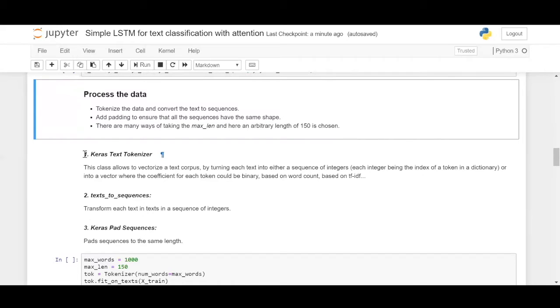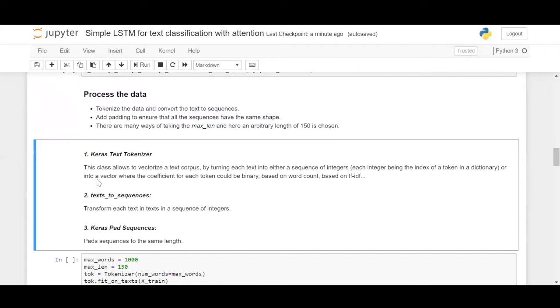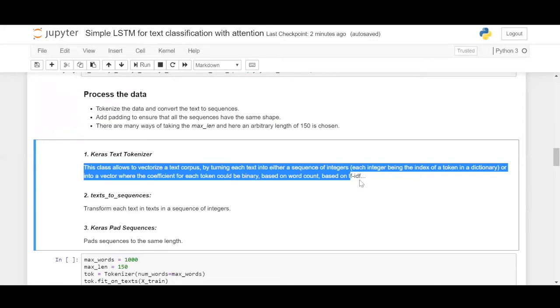Now let's move on to feature extraction. The first one is the Keras text tokenizer.